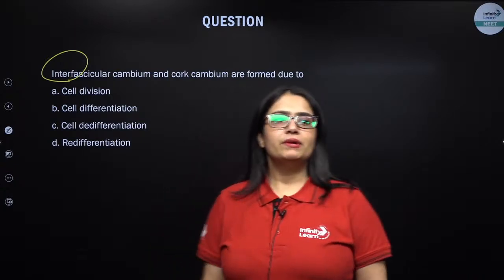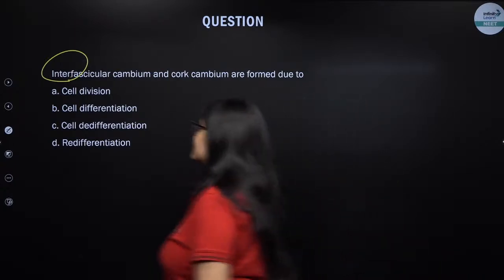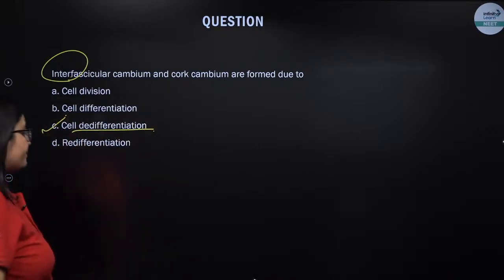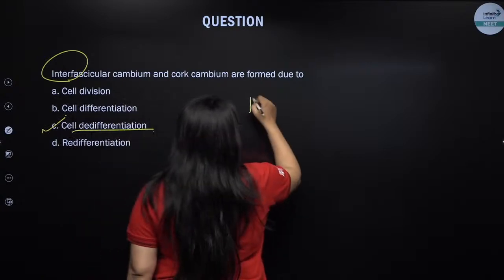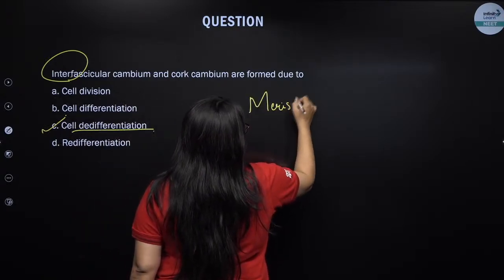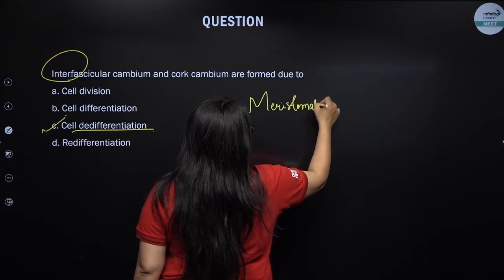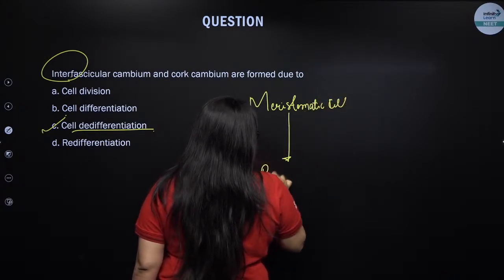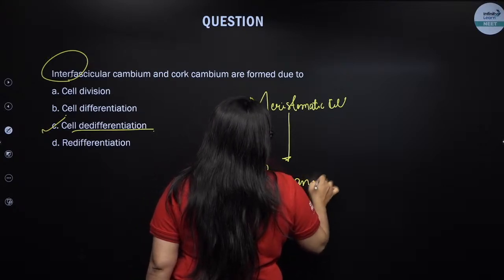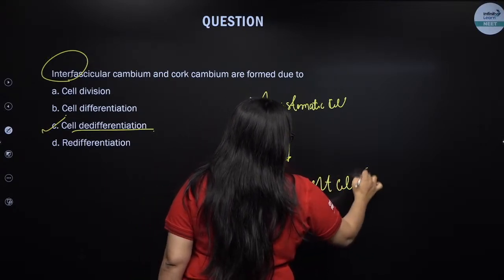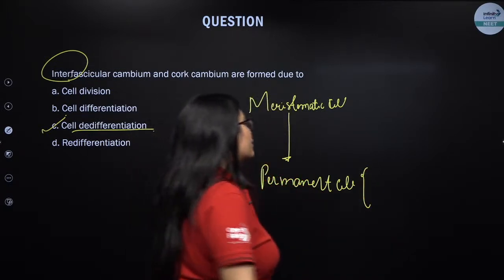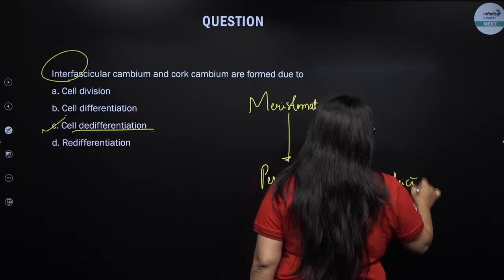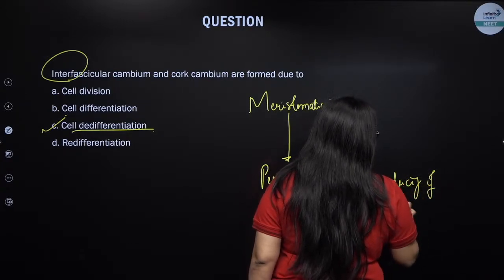Everyone is thinking B, but B is not the right answer. The right answer is D, differentiation. See students, whenever a meristematic cell converts into a permanent cell, what is the meaning of converting into a permanent cell? That means inducing of a particular function.